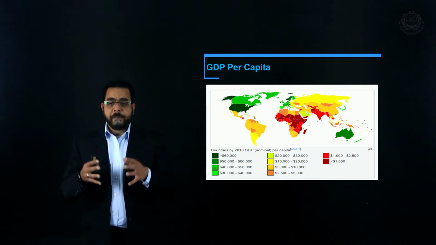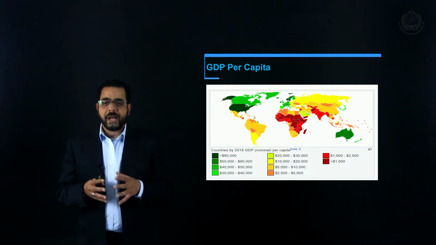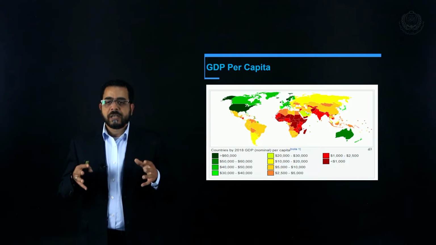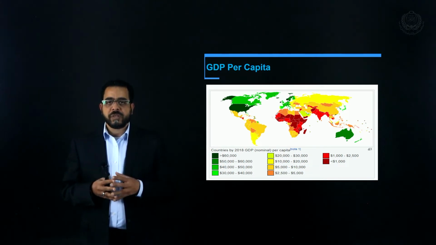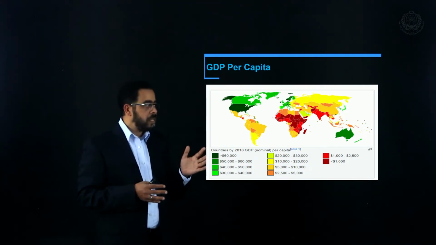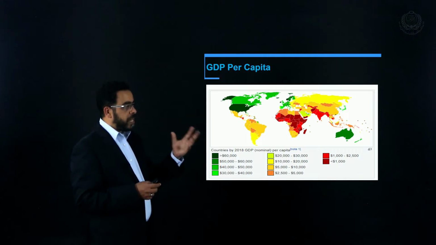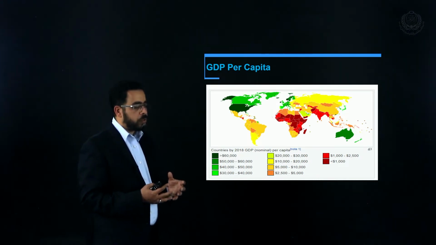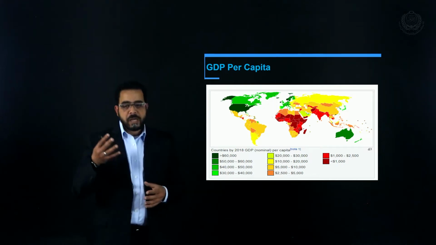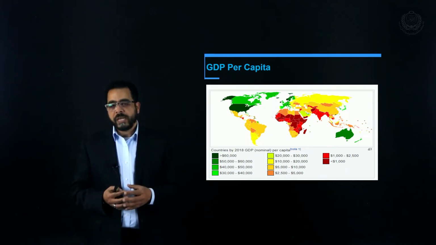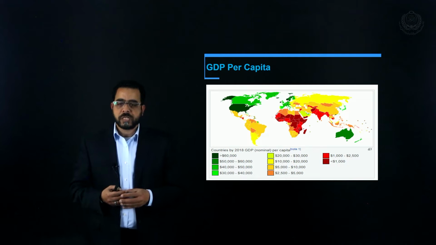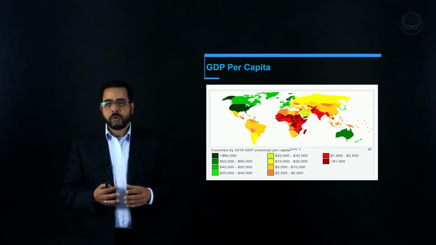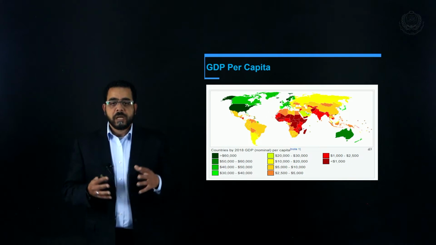In this map, which was constructed by the IMF in 2019, we can see the different incomes by country in colors. The green area is for the richest countries, the yellow and orange are for the middle income countries, and the red is for the low income countries.